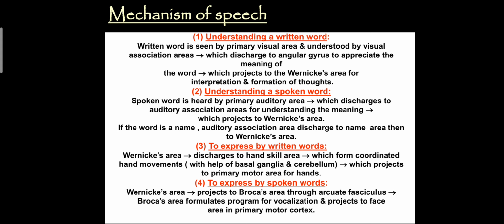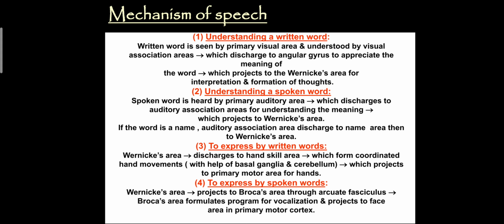Second is understanding the spoken word. The spoken word is heard by the primary auditory area, which discharges to the auditory association area for understanding the meaning, which projects to Wernicke's area.